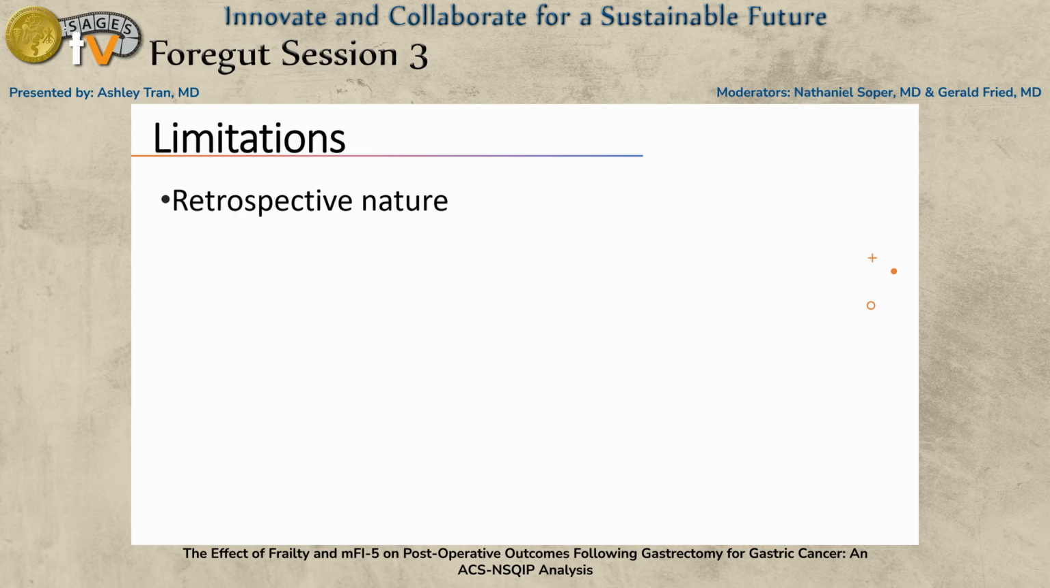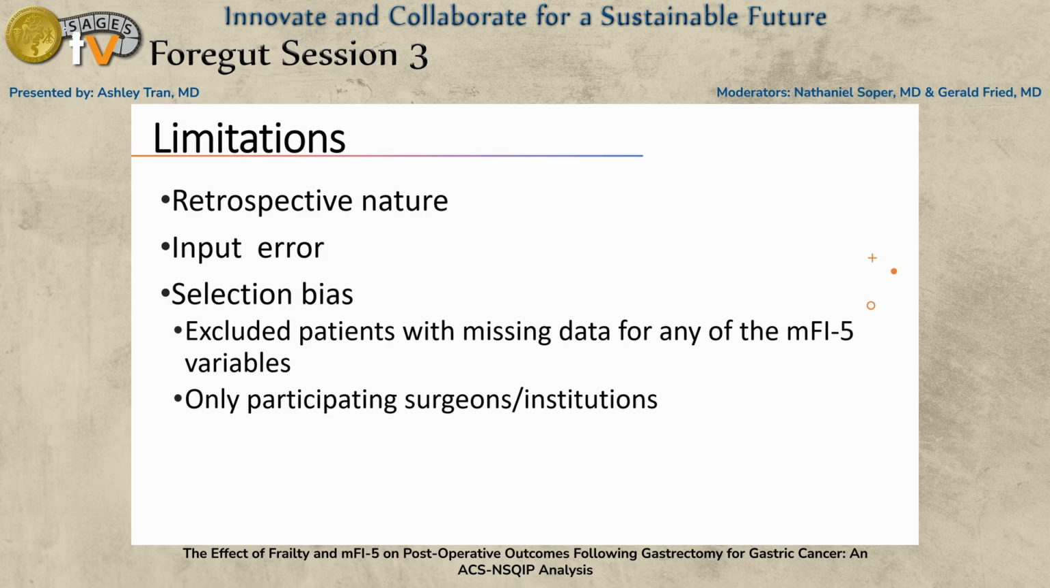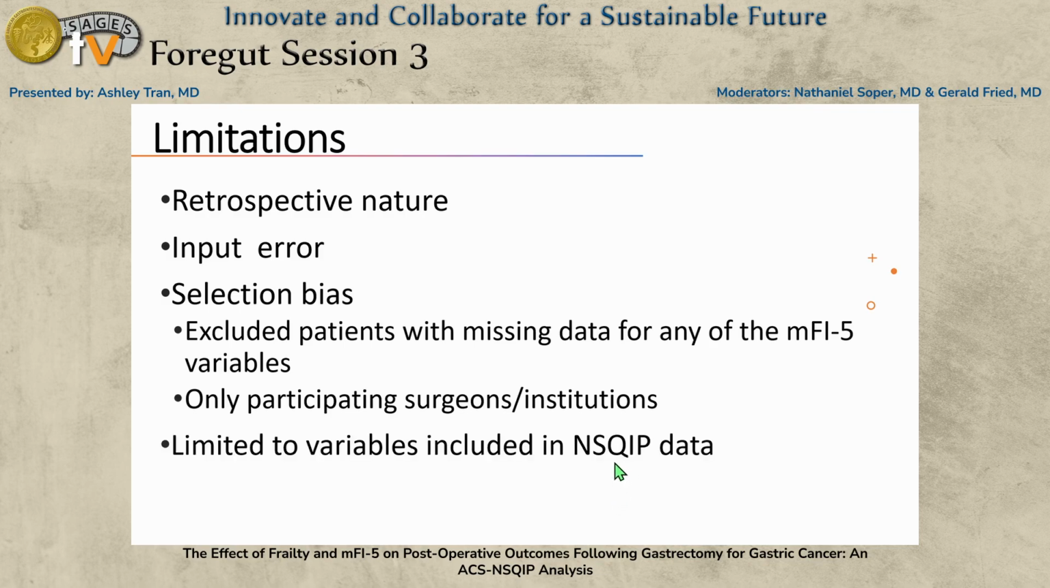There were several limitations to the study given its retrospective nature and the data source. There may have been input error in inputting data, as well as coding errors that may have caused us to fail to capture some cases. There is potential for selection bias. We did exclude patients who were missing data for any of the mFI-5 variables, and obviously we're only collecting data from surgeons who are participating in the NSQIP database. Furthermore, we're limited to the variables included in the NSQIP database, so we're missing some preoperative characteristics such as TNM staging and mental acuity, as well as some postoperative complications like anastomotic leak that we couldn't study.